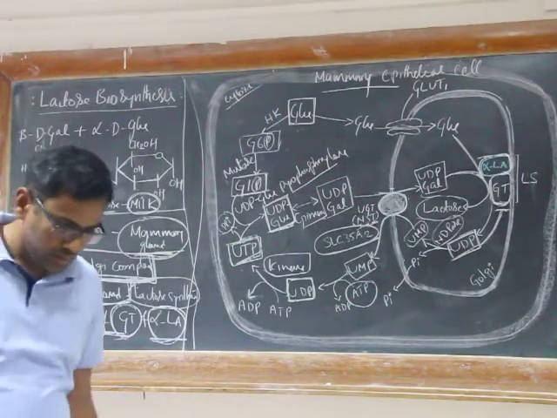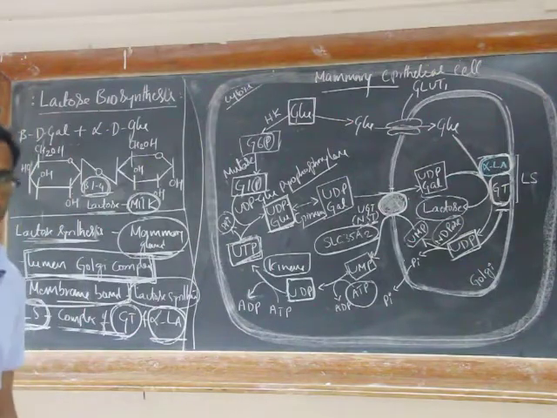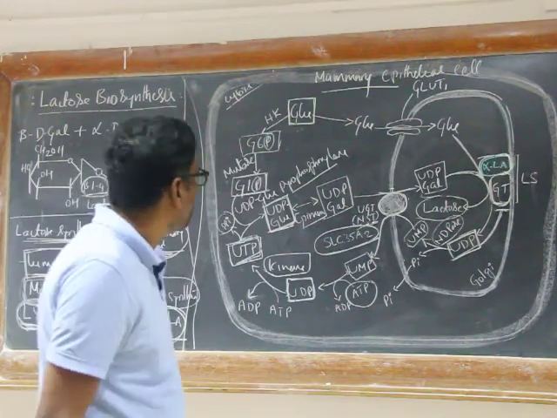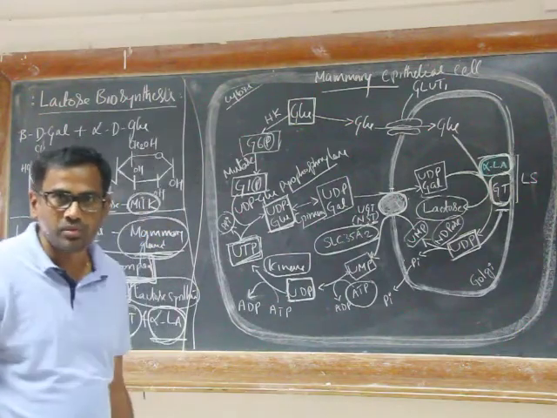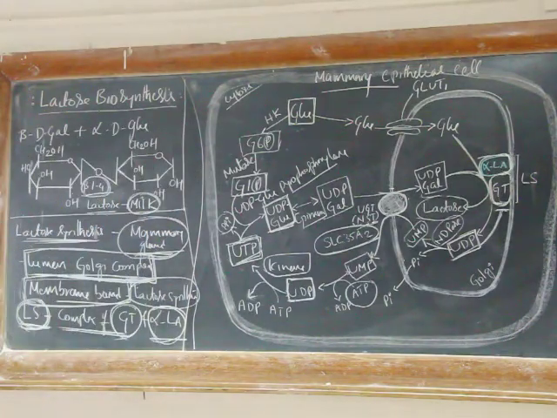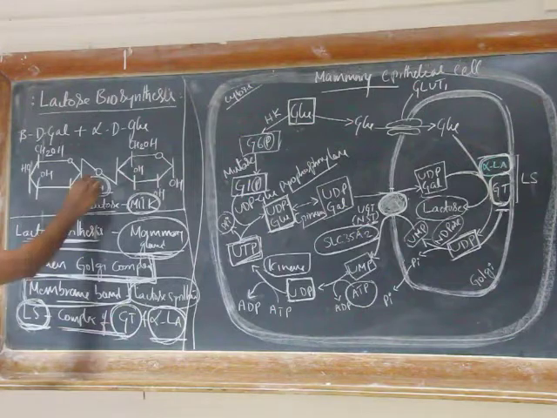Hi everyone, in my previous video I was talking about biosynthesis of starch and sucrose. In this video I try to explain biosynthesis of lactose. What is lactose? Lactose is nothing but a disaccharide, milk sugar made up of one molecule of beta D galactose and one molecule of alpha D glucose with beta 1,4 glycosidic linkage.